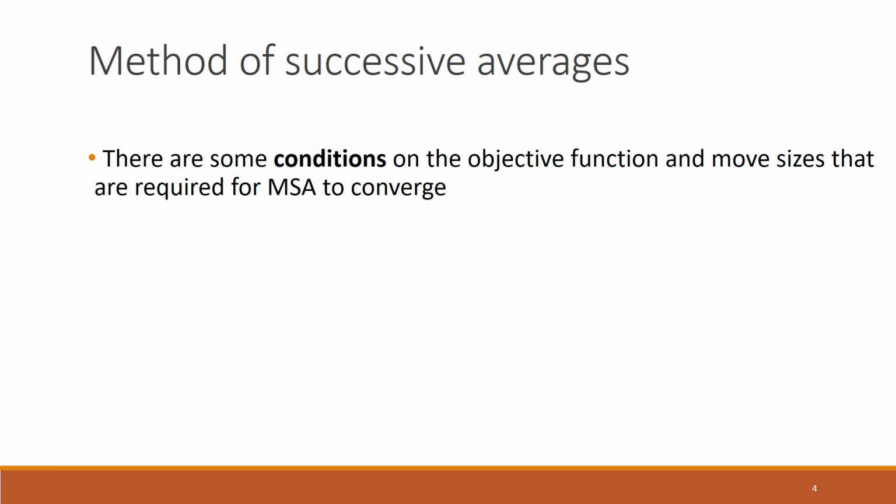This method of successive averages will only converge to the optimal solution if the objective function we are trying to minimize satisfies some conditions, and we also cannot use just any arbitrary values of alpha n. The values of alpha n that we choose, called the move sizes, should satisfy some conditions.